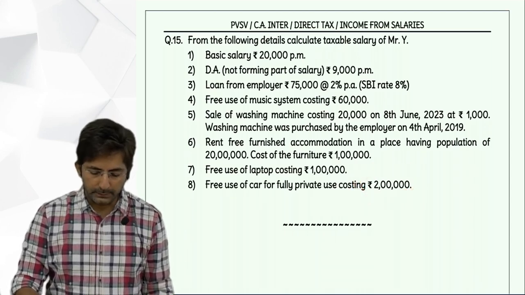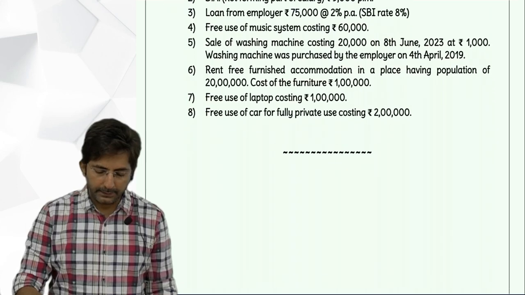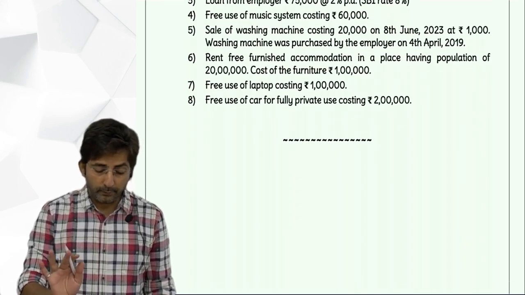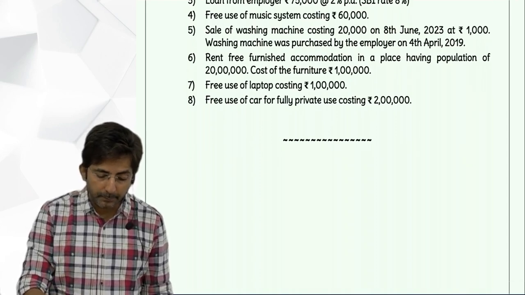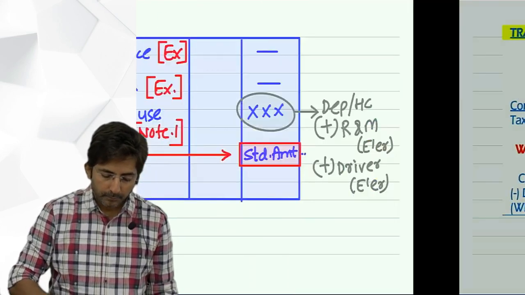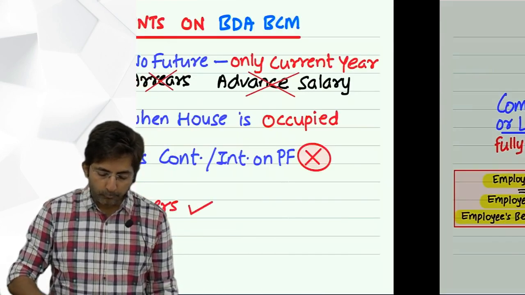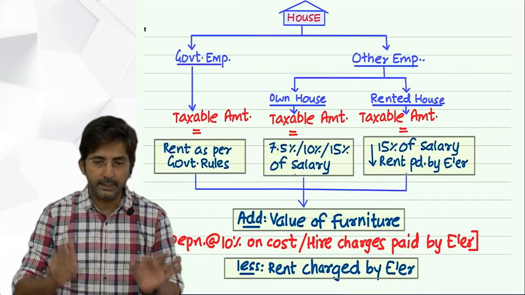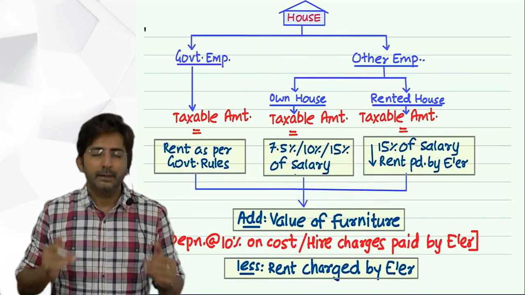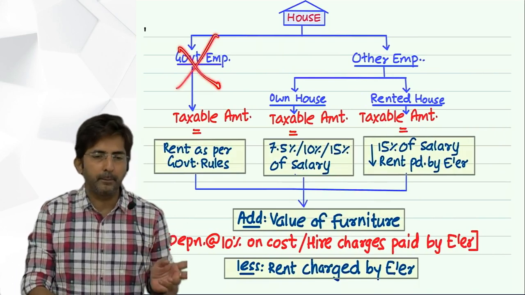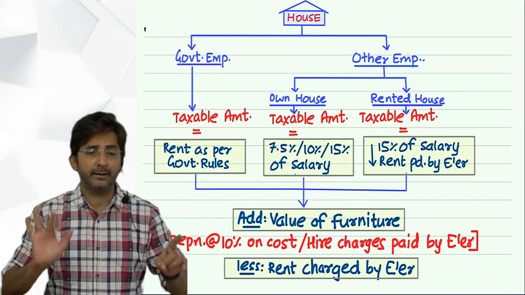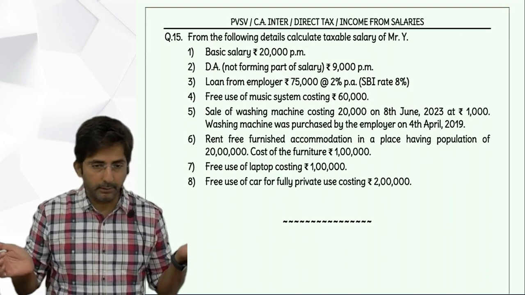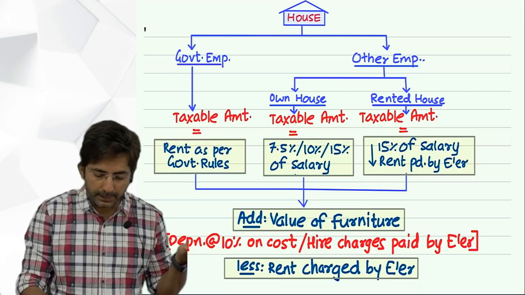So now house is remaining. Okay, now see, in the question they have given the population. What should be your line of thinking? Tell me in a proper method. See, if you have the habit of going like this, you will never go wrong. First, I will check whether he is a government employee or not. 99% is not a government employee, but make a rule. First check, is he a government employee or not? So in our question, he is not a government employee. That means he is other employee.